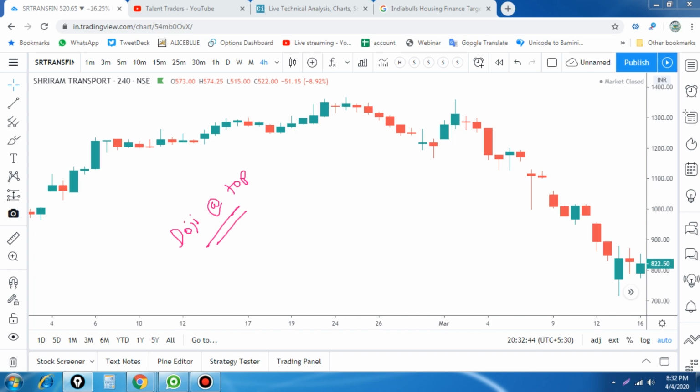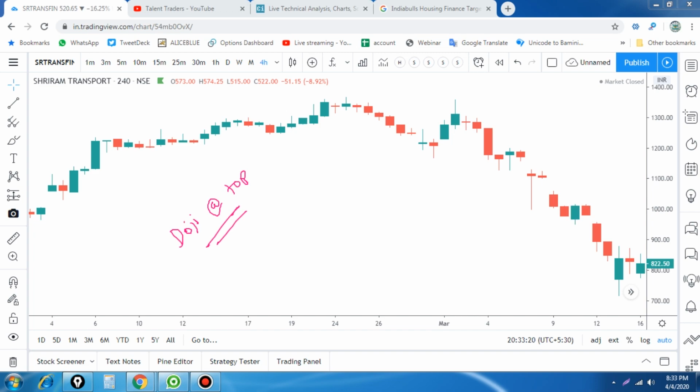A doji is a single candle where the open and close are the same price, so it has no real body. The upper and lower shadows can be longer or shorter. That is the meaning of the exact doji. It looks like this, a single candle. The open and closing prices are the same, there is no real body, but there will be a wick. The wick may be short or long. That is called a doji candle.